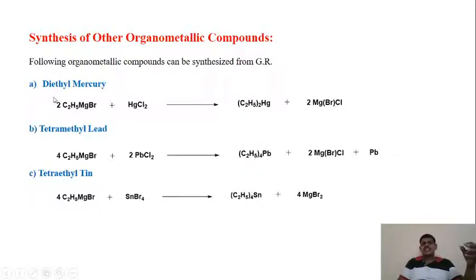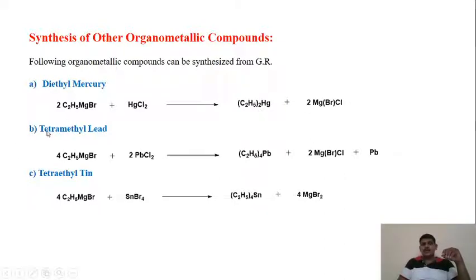Okay, then next is synthesis of other organometallic compounds using the Grignard reagent. Here first is diethyl mercury. We can synthesize this diethyl mercury organometallic compound by using Grignard reagent. 2 moles of C2H5MgBr, that is ethyl magnesium bromide, reacts with HgCl2, that is mercury chloride, to give (C2H5)2Hg plus 2 MgBrCl.